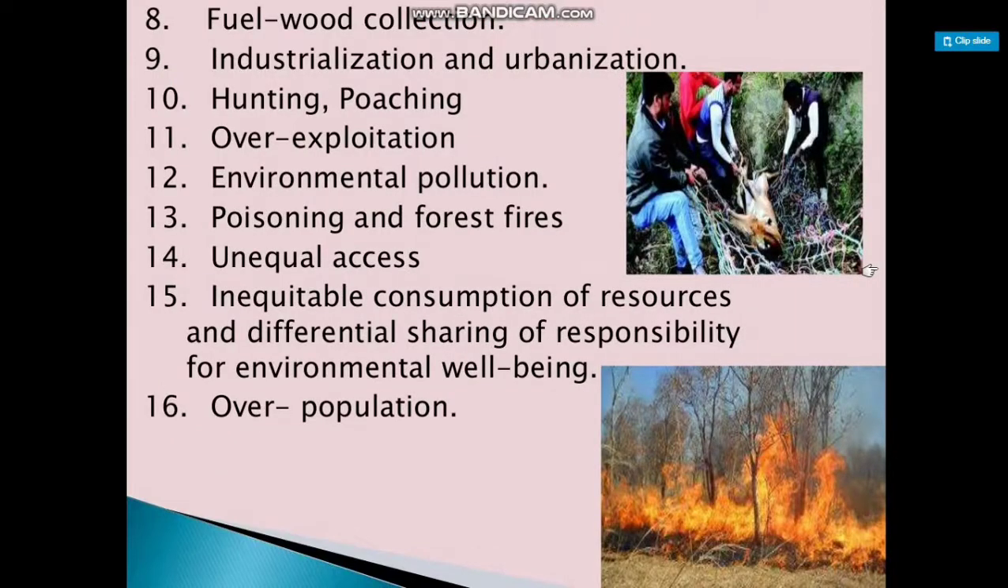Fuel wood collection, industrialization, urbanization, hunting, poaching, overexploitation, environmental pollution, poisoning and forest fires, unequal access, inequitable consumption of resources, and differential sharing of responsibility for environmental well-being and overpopulation together caused the depletion of flora and fauna.